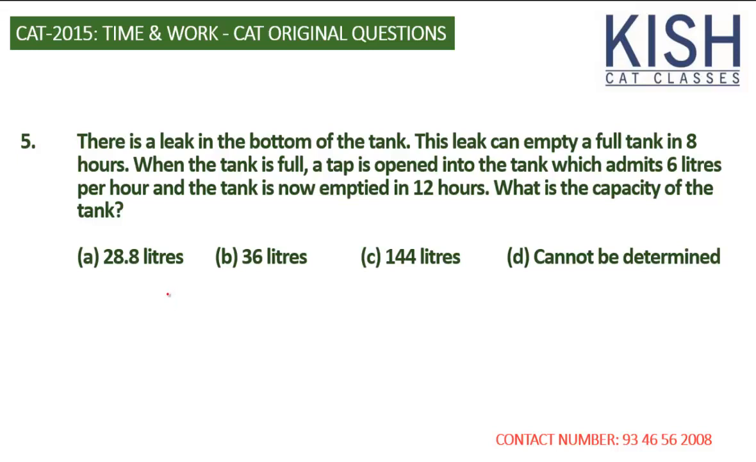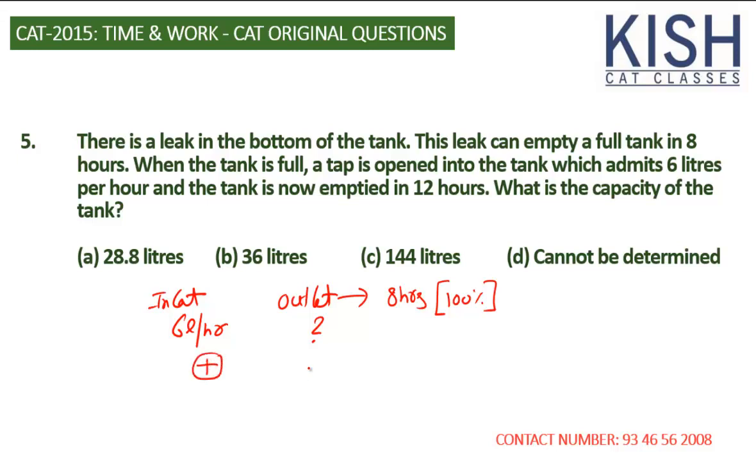Now look at this one. We know the inlet pipe capacity, that is 6 liters an hour. We have no idea about the outlet. However, the outlet takes 8 hours to complete its job, which means that in 8 hours it finishes its complete job. It means 100%. And now what really happened? The inlet pipe is doing positive work, and the outlet pipe is doing negative work. Both of them were in operation.